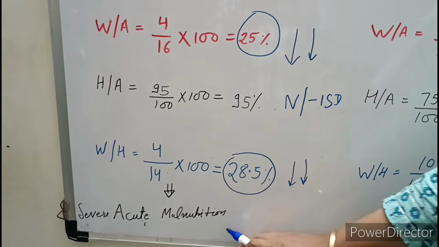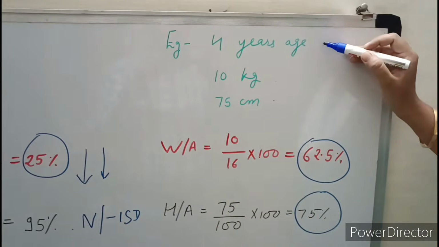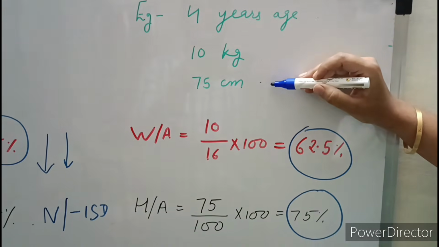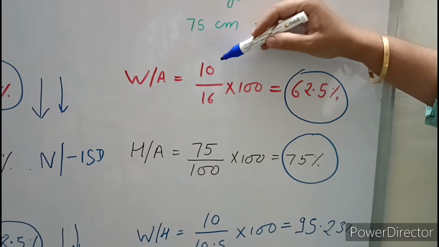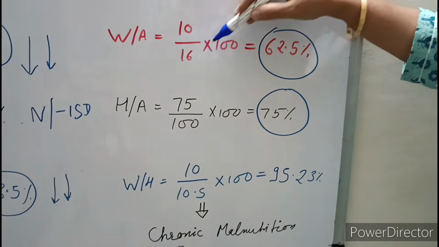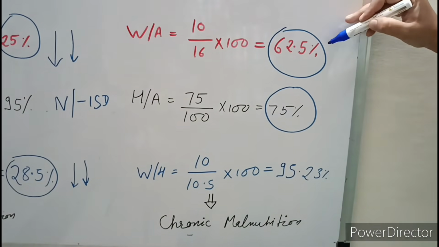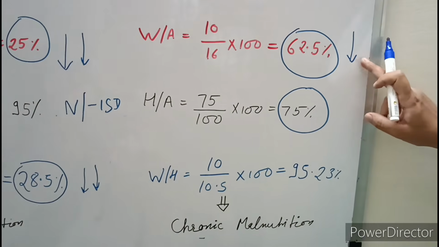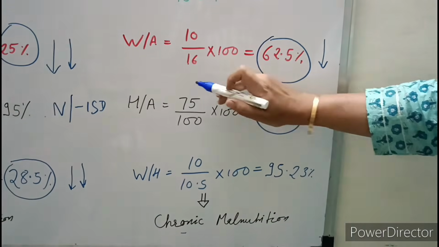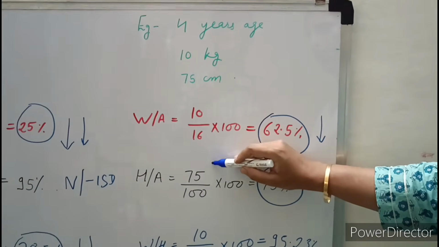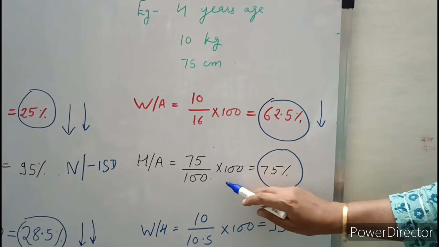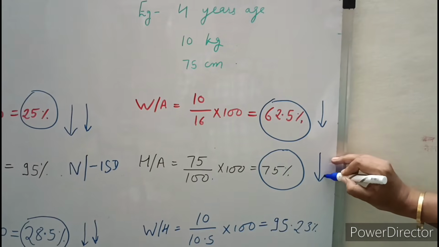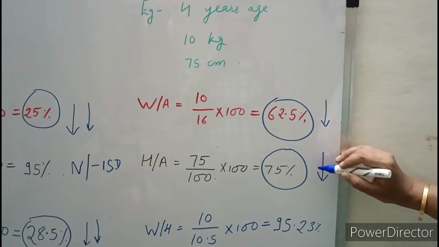Now another example: 4 years age, female child, weight is 10 kilogram and height is 75 centimeter. Weight for age, we will calculate similarly: patient weight divided by expected weight into 100, 62.5%. So it is also decreased. According to this, patient is having moderate malnutrition. Now height for age, 75, patient height divided by expected height 100 into 100, so it is 75%. It is also decreased. As we know, it is under -3 SD.